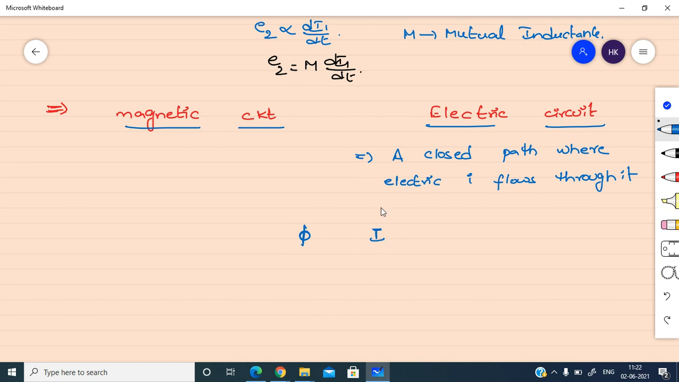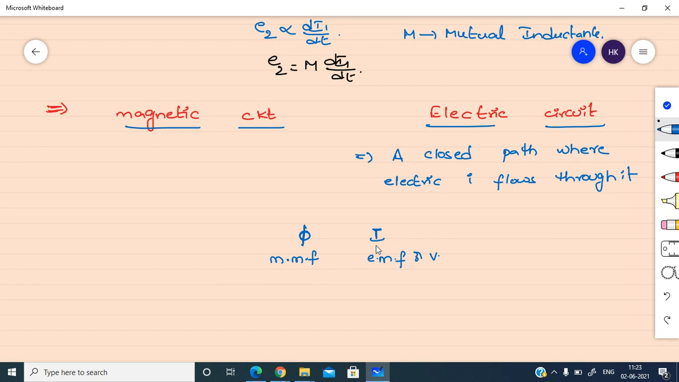So to drive this current, what do we require? Electromotive force. If there is no force, there will not be any current in the circuit, right? So here the driving force is the EMF or voltage in case of electric circuits. But what is it in case of magnetic circuits? Here we call it MMF, magnetomotive force, due to which the magnetic flux will be produced and it will circulate in the magnetic circuit.